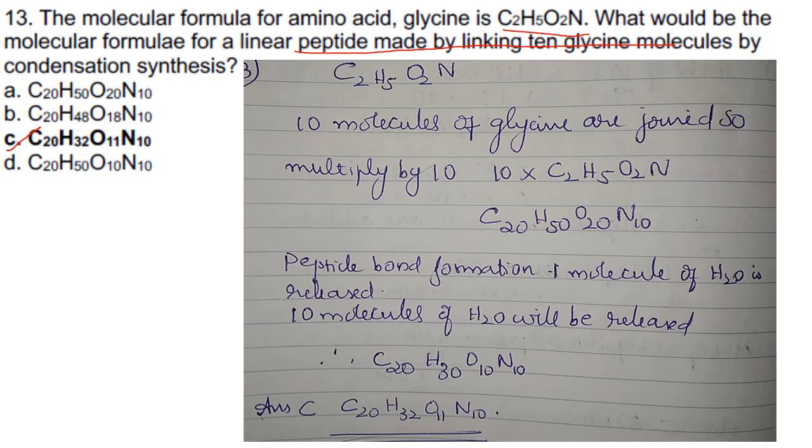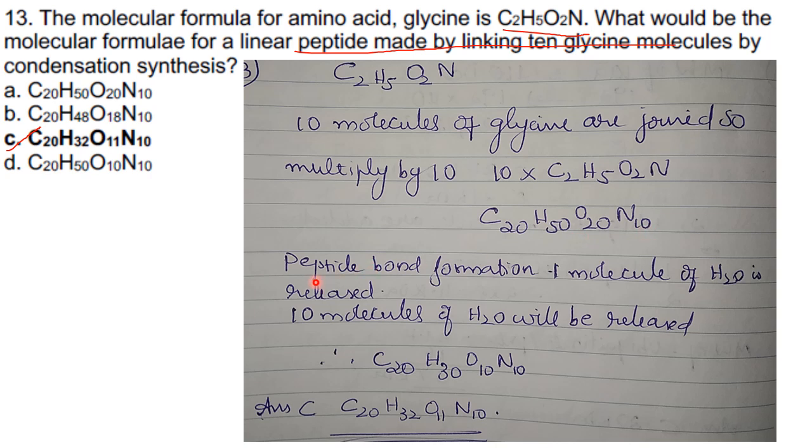Then next one. The molecular formula for amino acid glycine is C2H5O2N. What would be the molecular formula for a linear peptide made by linking 10 glycine molecules by condensation synthesis? So here they have already mentioned it is condensation synthesis that is taking place while peptide bond is formed. So you have C2H5O2N. Now 10 molecules of glycine are joined.